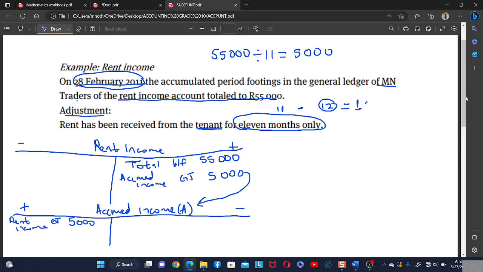You need to remember that the double entry system is saying that for every transaction, two accounts must be affected. And it is saying that if something is credited, it must also be debited, right? So if this 5,000 rand is credited, we must also go and debit it to complete the double entry system. So we have completed it right now. Okay.